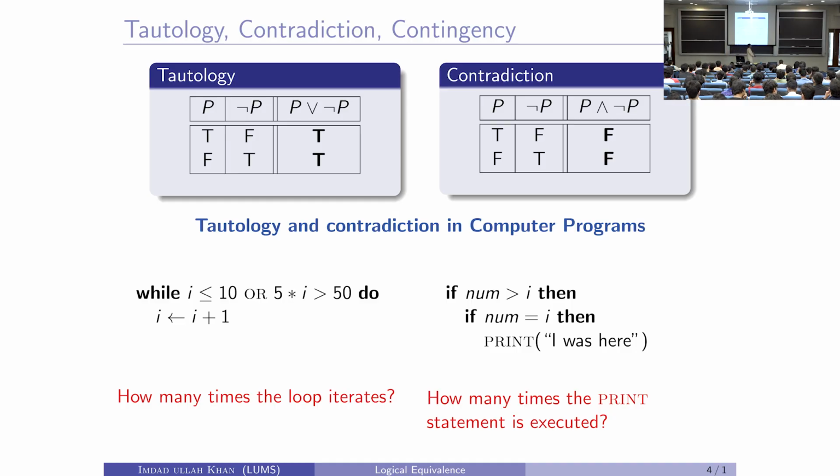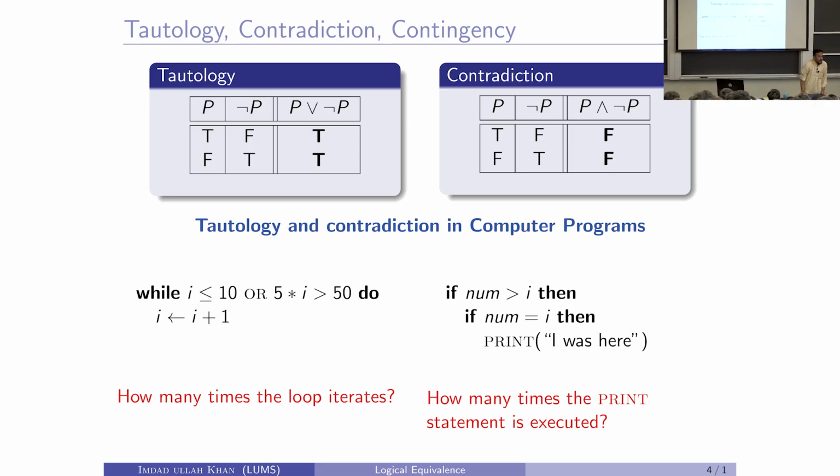If some variable num is greater than i, assume both num and i are integers, then there is a nested body within the body of this if: if num is equal to i, then print the statement "I was here". So, how many times will this statement be printed? Zero times. This statement will not be executed. Okay, "I was here" will never be printed.